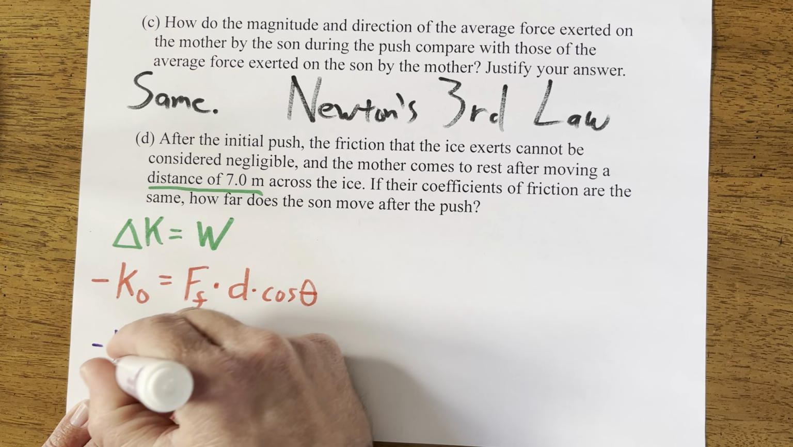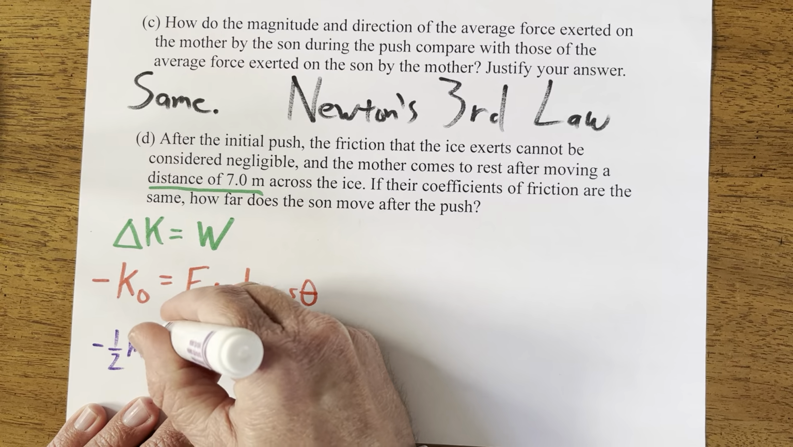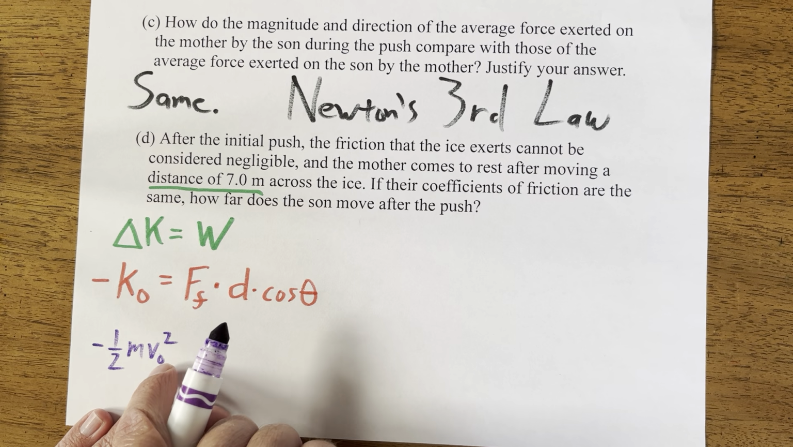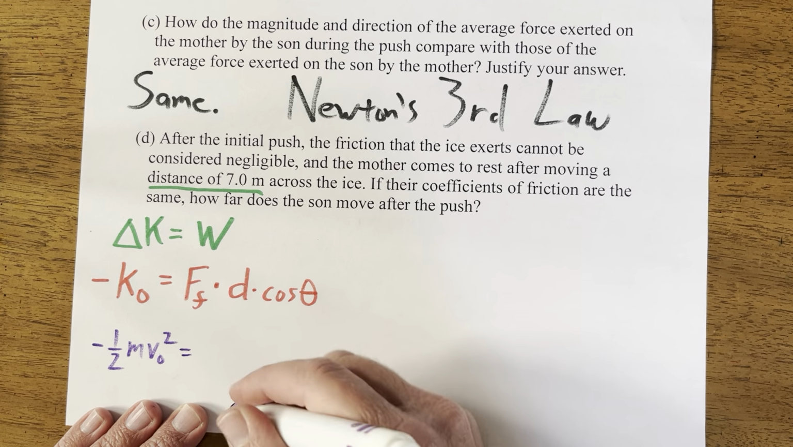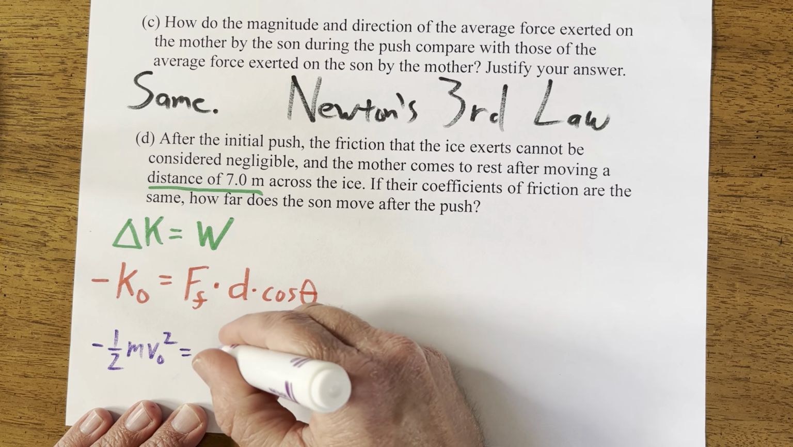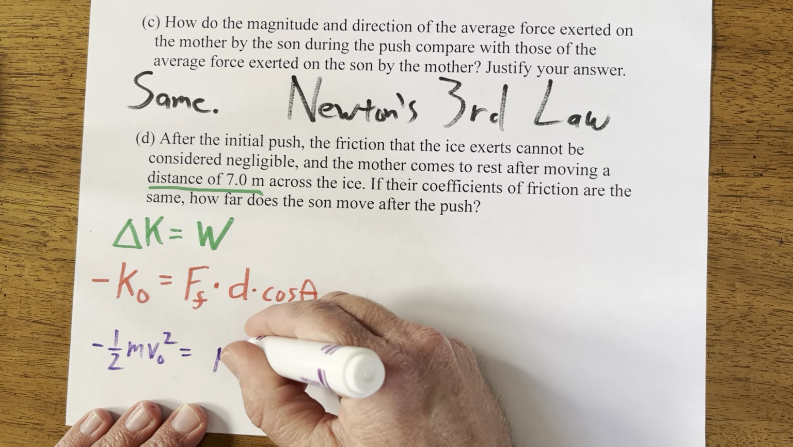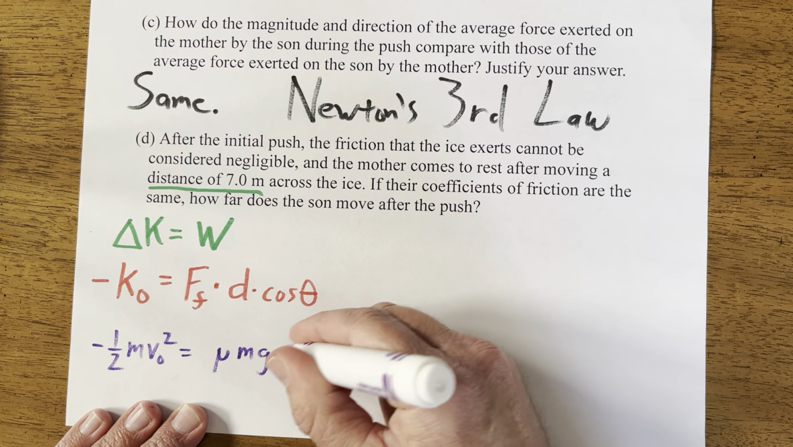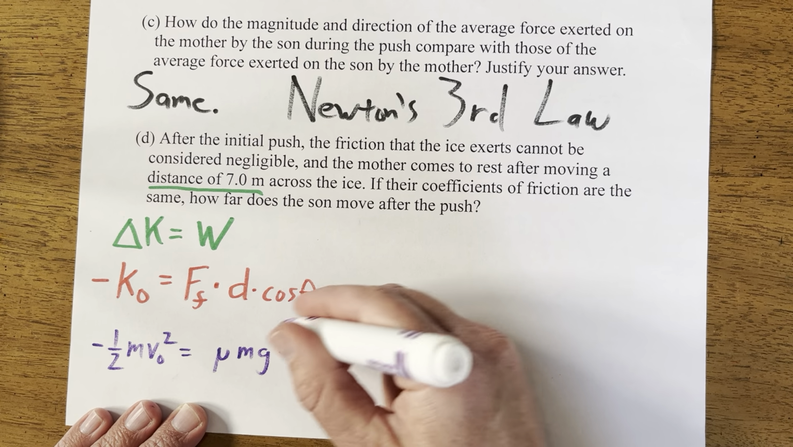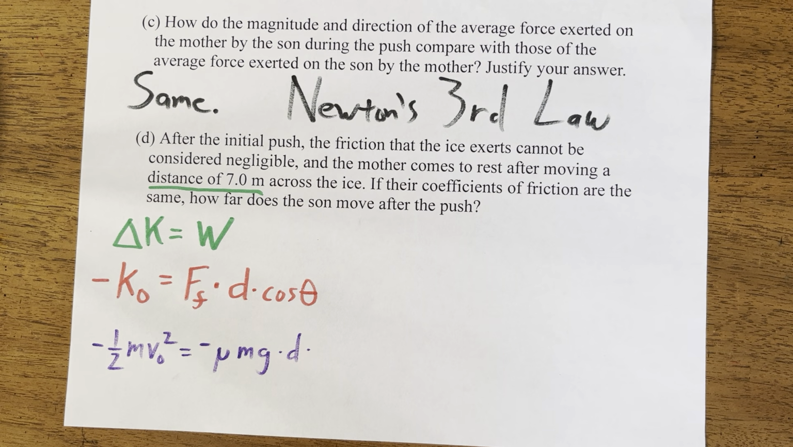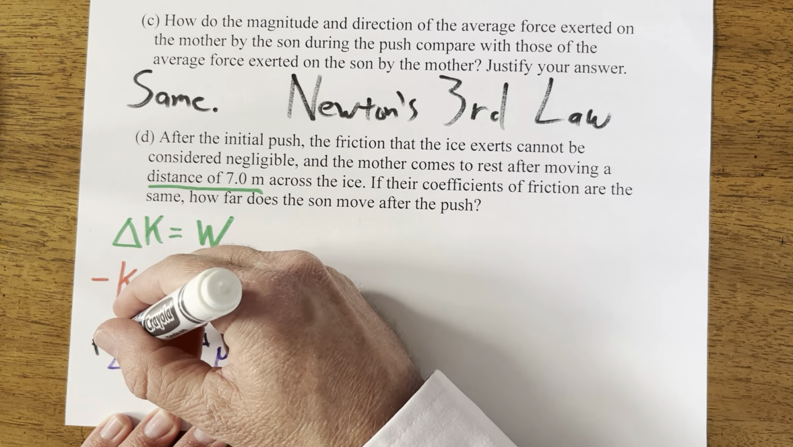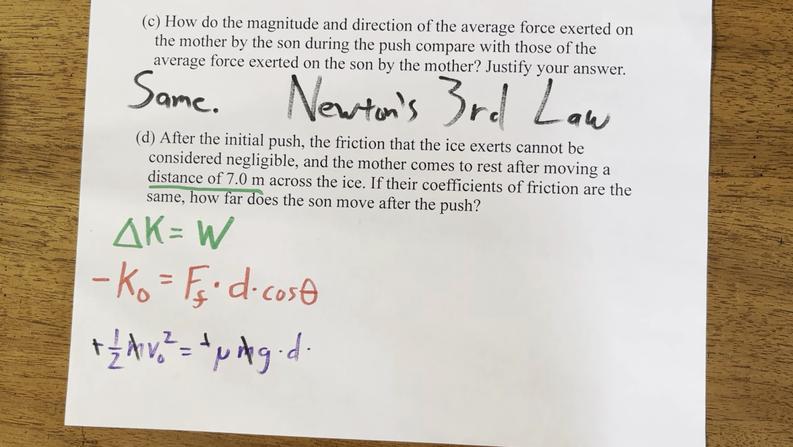So this will be kinetic energy, 1/2 times mass times her initial velocity squared. By the way, this initial velocity is her moving with 0.55 meters per second. It's not 0 anymore. It's after the push. The force of friction here is mu times normal force. And since she's on a level surface, the normal force will be mass times gravity, times d. And it will be cosine of 180 degrees, which will give a negative out front there. Okay, a few things happen here if you look at this. One is this negative cancels with that negative, and this mass cancels with that mass.